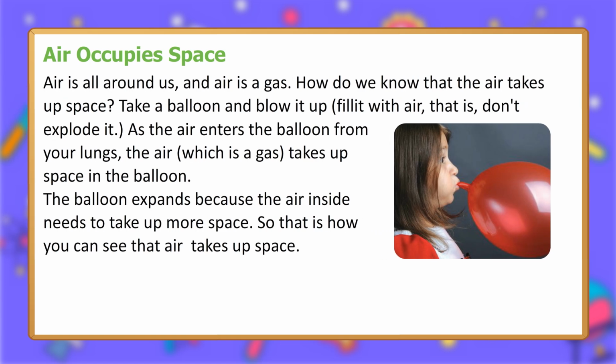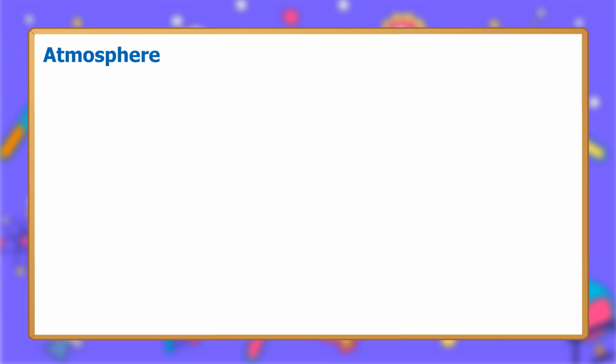Air occupies space. Air is all around us, and air is a gas. How do we know that air takes up space? Take a balloon and blow it up. Fill it with air, that is, don't explode it. As the air enters the balloon from your lungs, the air, which is a gas, takes up space in the balloon. The balloon expands because the air inside needs to take up more space. So that is how you can see that air takes up space.